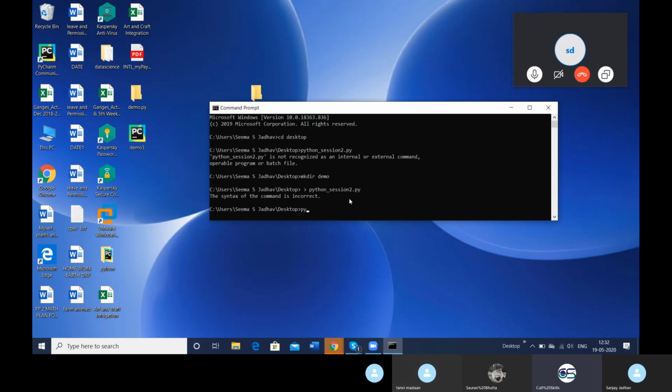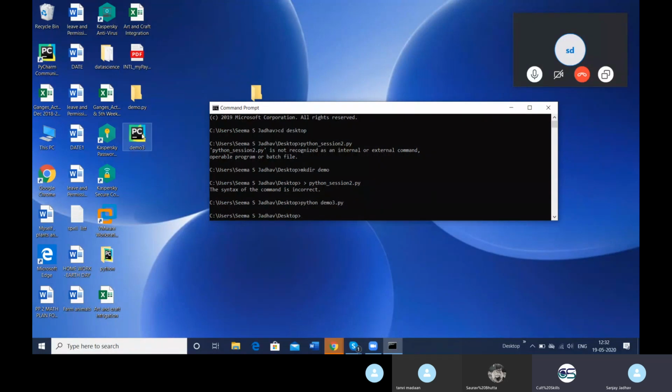Do not go for the greater than symbol. Simply python space demo3.py. Yeah, run that. Nothing is there, so you have to write. It is a blank file, it has nothing to do.